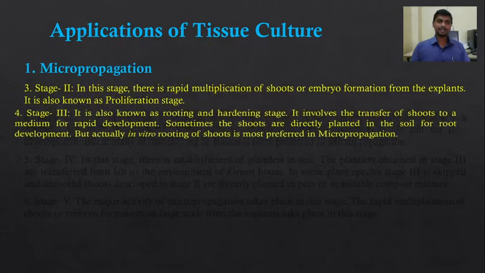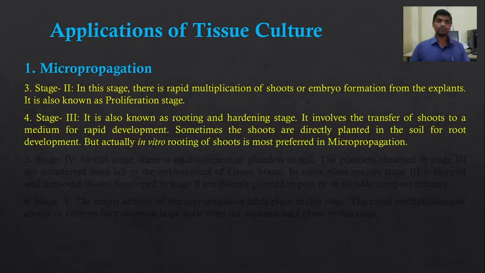Next stage is the stage third. It is also known as the rooting and hardening stage. Once we get the multiple aerial shoots, it involves the transfer of shoots to a medium for rapid development of the roots. Sometimes the shoots are directly planted in soil for root development, but in vitro rooting of shoots is most preferred in micropropagation.